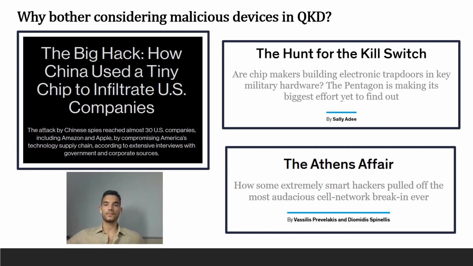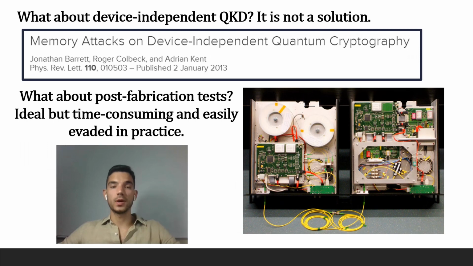I mean, why not? After all, the manufacture of QKD hardware involves various parties, and this may provide Eve with multiple opportunities to sabotage the QKD equipment before it reaches the end users. So, this being the situation, simply assuming the honesty of all the devices held by Alice and Bob is probably unjustified and over-optimistic. At this point, one might think, isn't DIQKD a solution to that problem? And the answer is no, it is not.